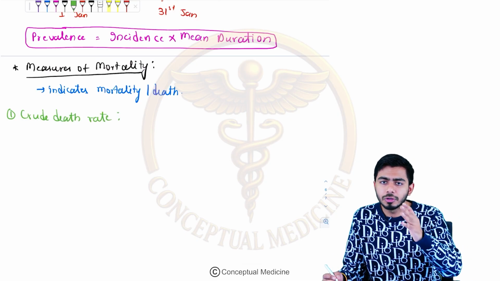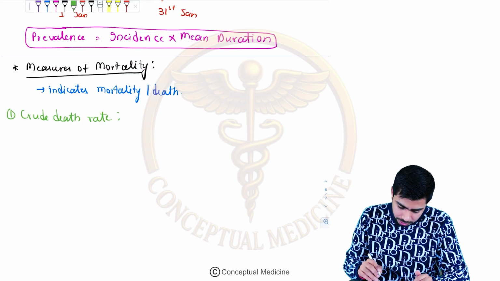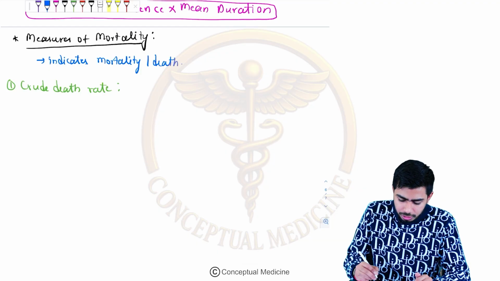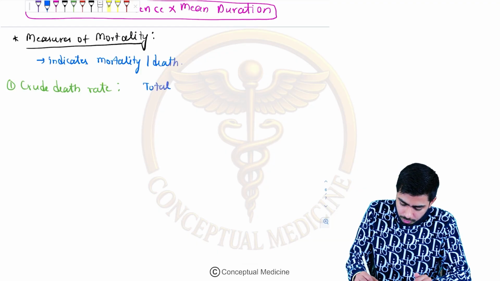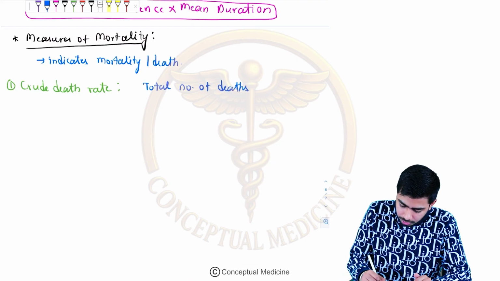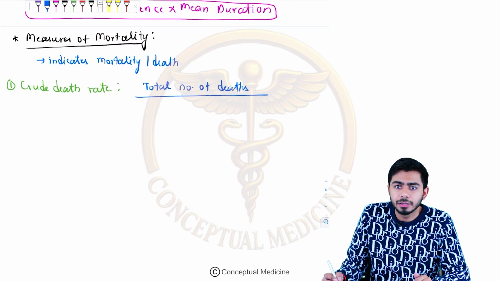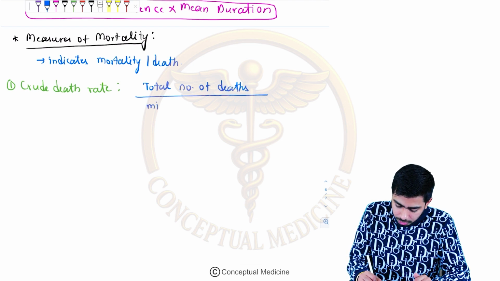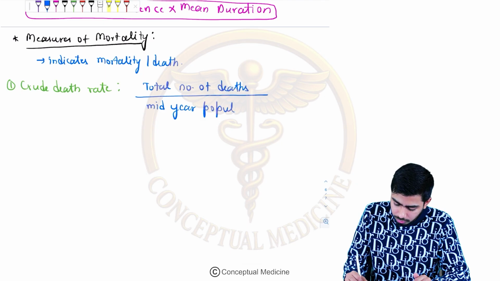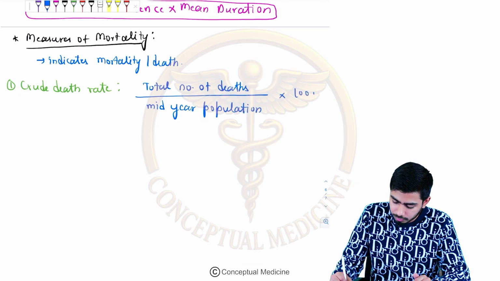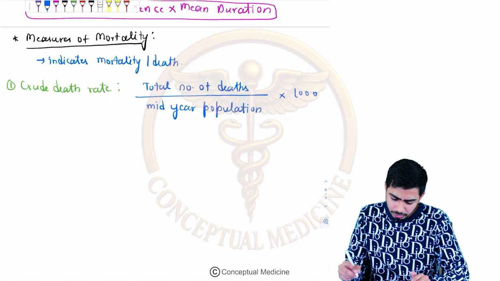So what is the formula of the crude death rate? Crude death rate is the total number of deaths divided by the mid-year population, multiplied by 1000. What do I mean by mid-year population, guys?